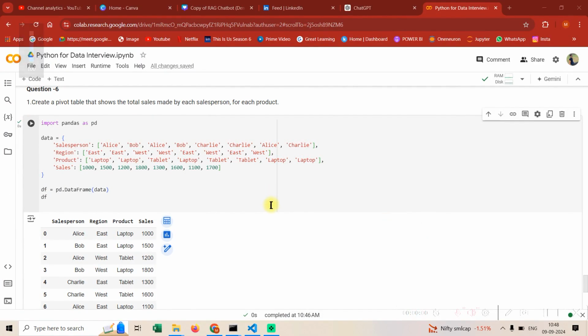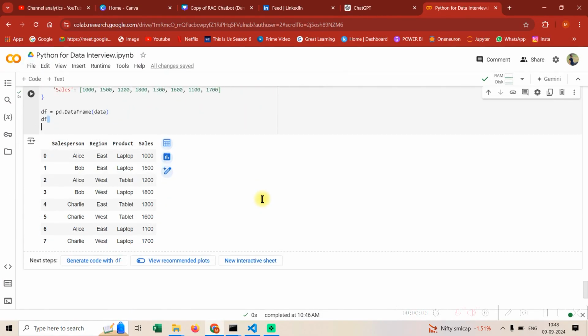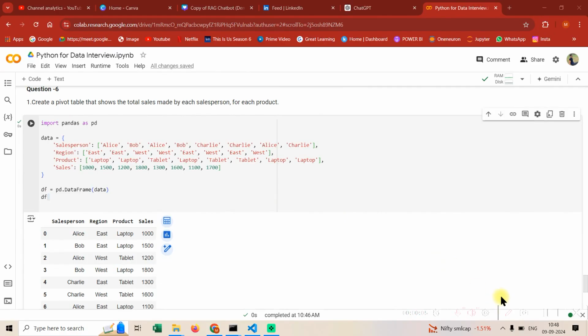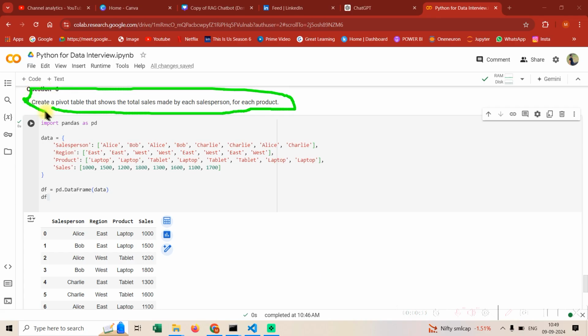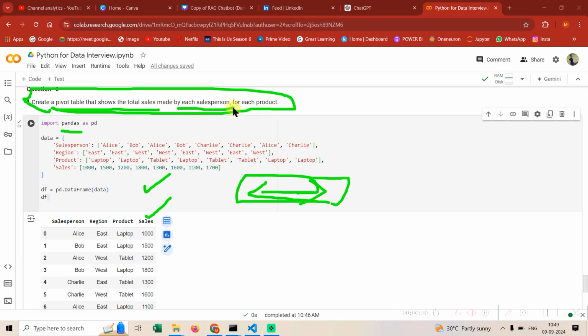Hi guys, welcome to the sixth question. Today's question would be based on giving you a conceptual idea of a pivot table. So guys, pivot table questions usually come in most of the interviews where the interviewer is saying that pandas is going to be used a lot in our organization for data cleaning and data manipulation purposes. So let's try to test his understanding. The question is, create a pivot table that shows total sales by each salesperson for each product.